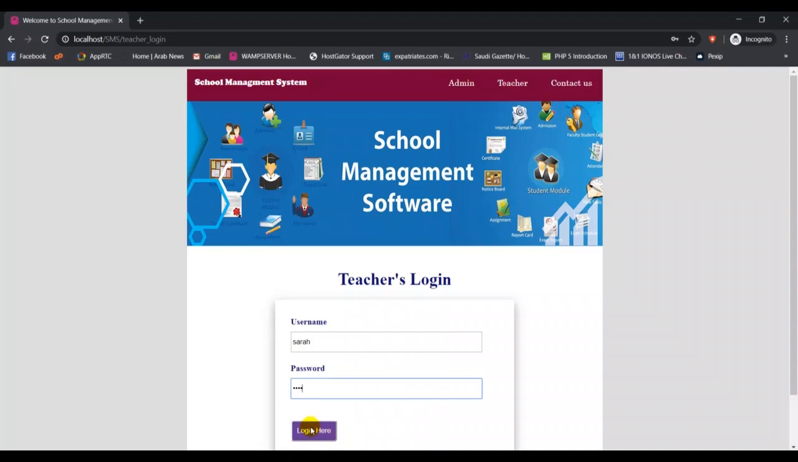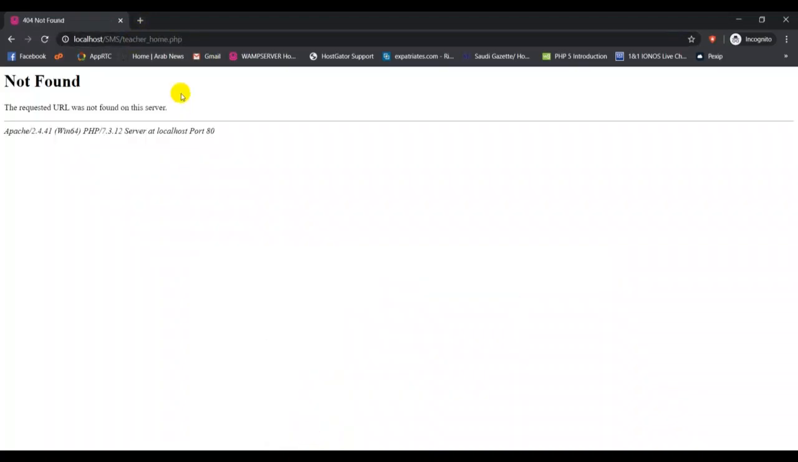If I click login here on the teacher login page, oh my god, it's working perfectly. That's great. But till now we don't have the teacher's login home page.